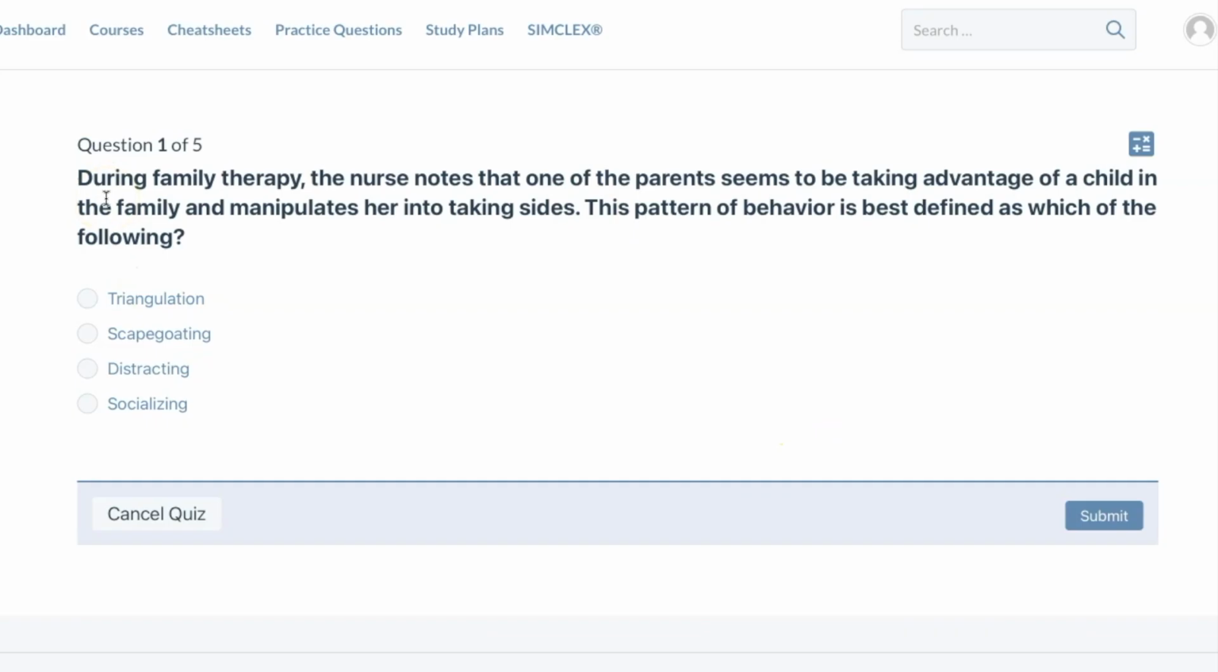During family therapy, the nurse notes that one of the parents seems to be taking advantage of a child in the family and manipulates her into taking sides. This pattern of behavior is best defined as which of the following: triangulation, scapegoating, distracting, or socializing? The best answer here is triangulation.